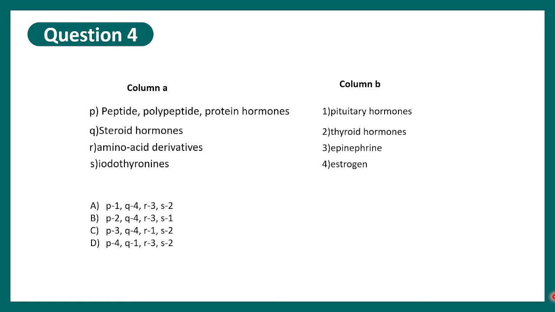Here is question number 4, which is basically a column matching type question. It says peptide, polypeptide, protein hormones, so different kinds of hormones on the left side and different examples of those categories of hormones on the right hand side. So we need to match the columns. If you have matched it, you can pause the video, and if you have matched it properly, this would be the correct option.